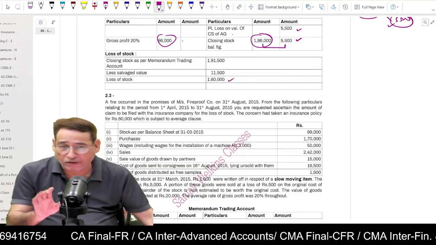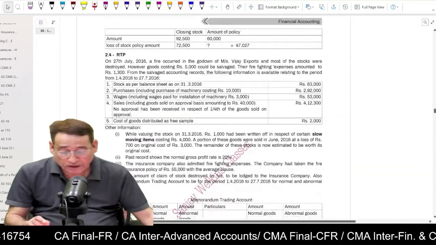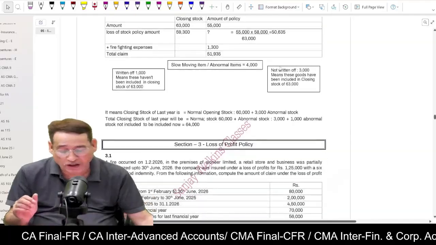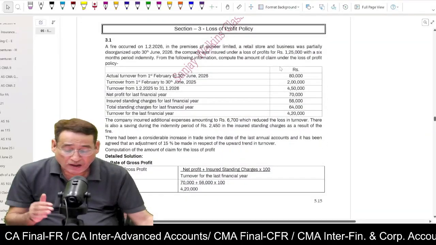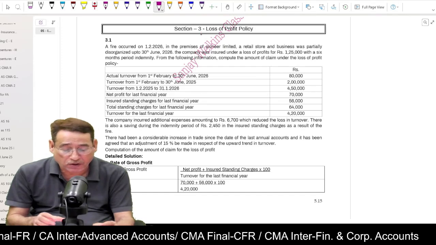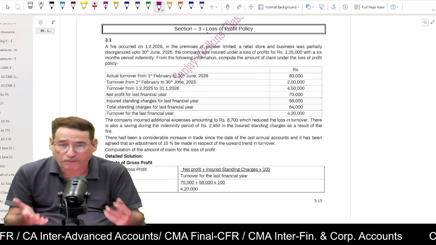These questions are very important. You must do this question, and you must also try to do 2.4. From this particular topic, these are the focal areas. Is it clear to you or not? Honestly speaking, you should not expect a question from this topic, but still, under loss of profit policy, what we used to do,